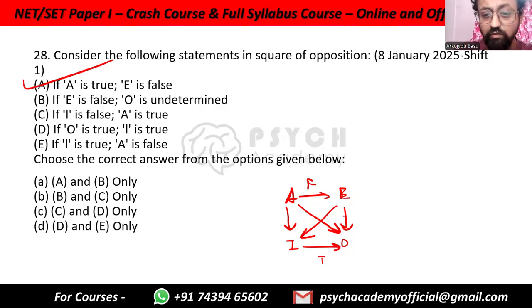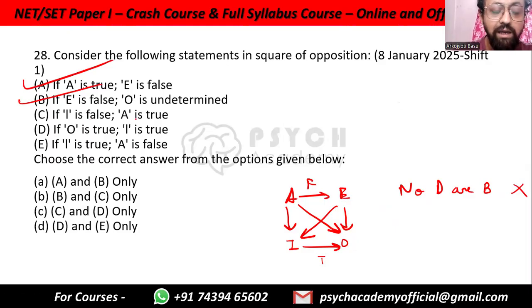If E is false, O is undetermined. E is like "No dogs are birds." This is false. So it can be that some dogs are birds. It can also be that some dogs are not birds. We do not know that. So it is undetermined. So this is also true.